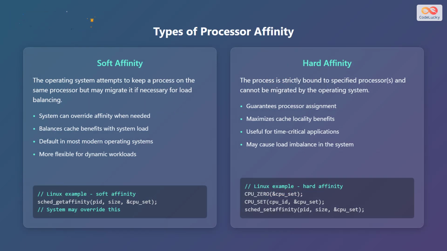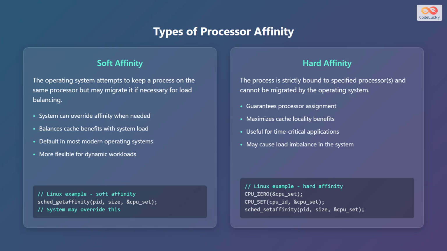There are primarily two types of processor affinity, which are soft affinity and hard affinity. Let's start with soft affinity. In soft affinity, the operating system attempts to keep a process on the same processor, but may migrate it if necessary for load balancing. The characteristics of soft affinity are that the system can override affinity when needed, balances cache benefits with system load, is the default in most modern operating systems, and is more flexible for dynamic workloads.